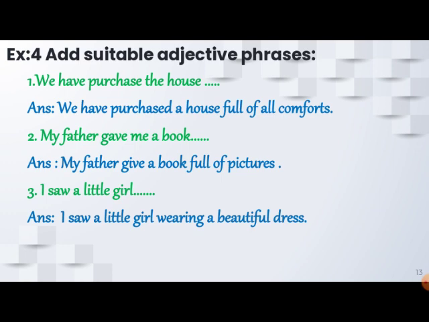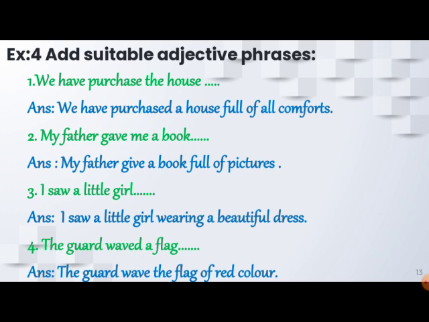Or I saw a little girl with a smiling face. Okay, whatever you can add on. Let's do the last one. The guard waved a flag. The guard waved the flag of red color. I hope you understood this lesson, children.